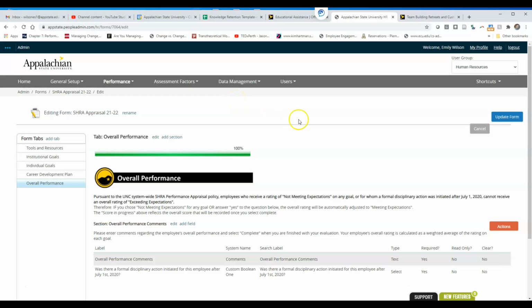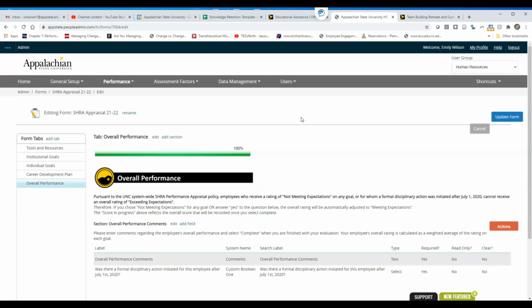Because our policy is very prescriptive and it has a couple of conditions that keep someone from being able to get the highest score, which intuitively makes sense, because if someone has a disciplinary action or gets a not meeting expectations rating on one of their goals, that means they're probably not at the top of their game, right? Depending on weights, you could have someone get exceeding expectations on everything except for one goal, and that could average out to an exceeding expectations score, but that's blocked per this policy.